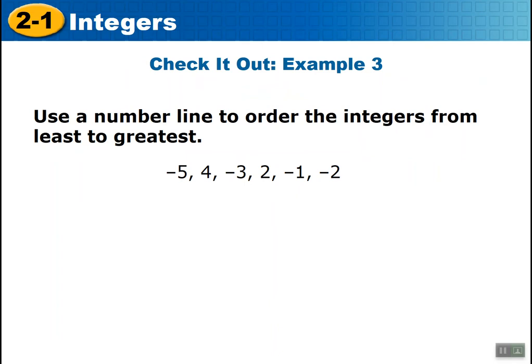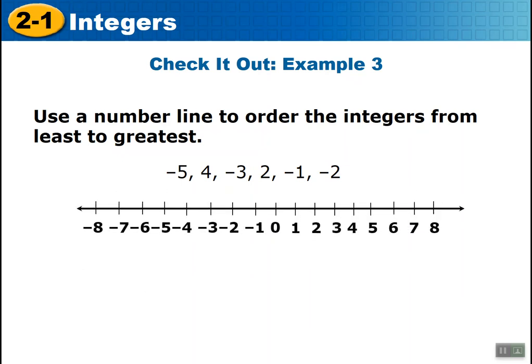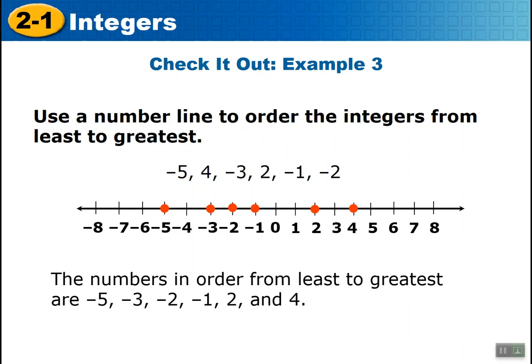All right, do the same thing here. Let me pause. Okay, let's put these in order. Let's draw a number line. Negative 5, negative 3, negative 2, negative 1, and 2. Which is bigger, negative 2 or 2? Well, 2 is bigger, and it's the biggest number on this number line because it is farthest to the right. Okay, and of course we forgot the number 4 there for a second.